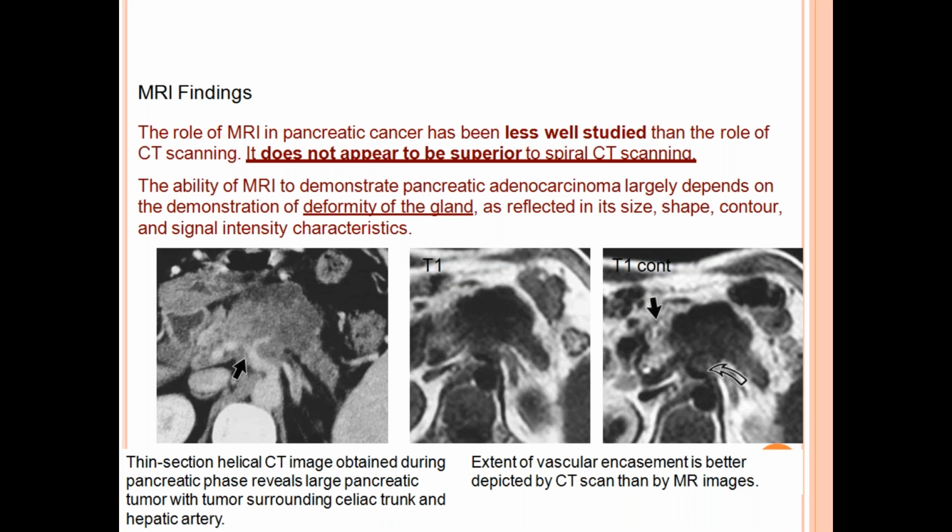The ability of MRI to demonstrate pancreatic adenocarcinoma largely depends on the demonstration of deformity of the gland, as reflected in its size, shape, contour, and signal intensity characteristics.